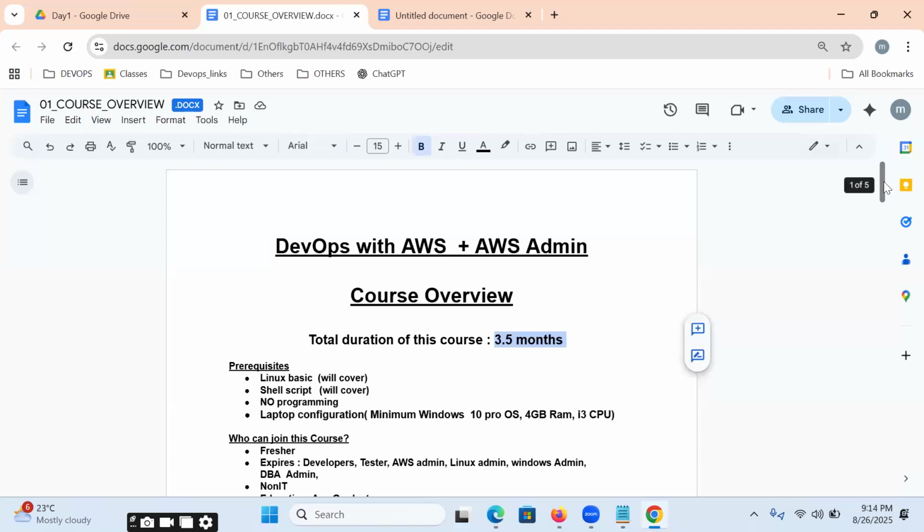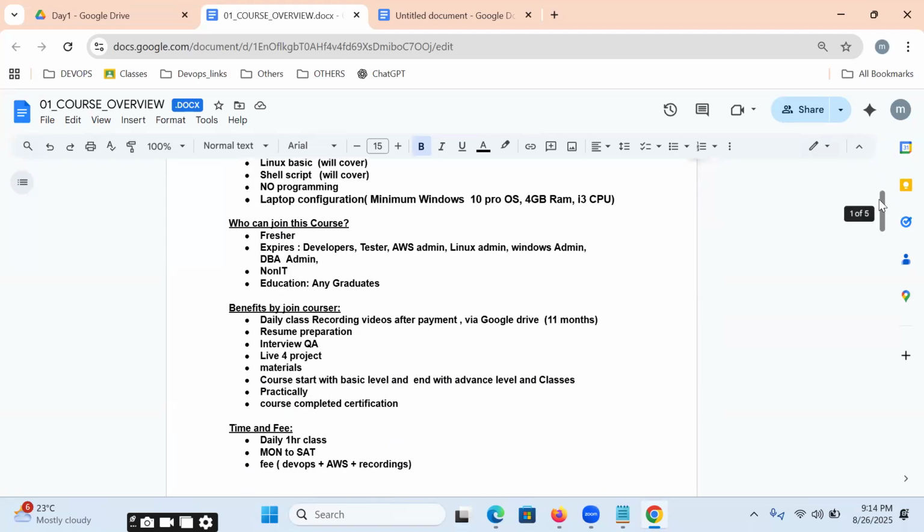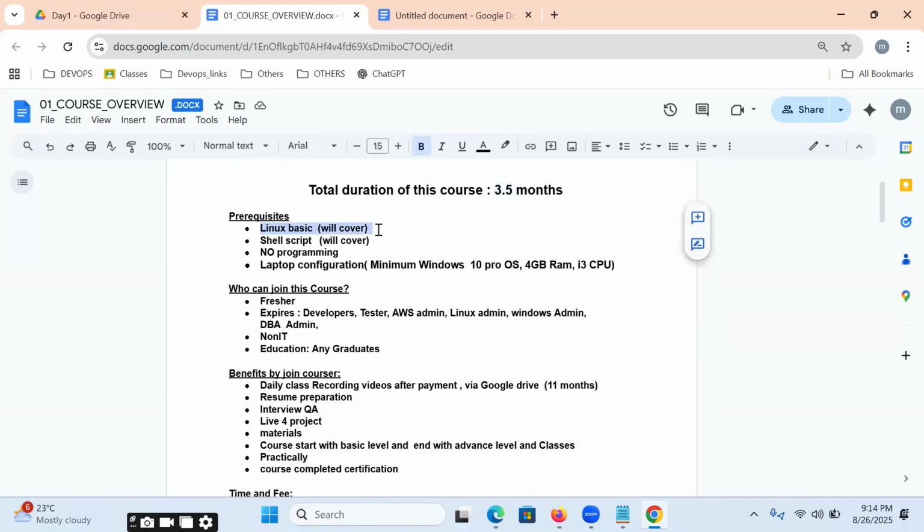And if you want to join this course, what are the prerequisites? Linux basics are required. Shell script is required, that I will cover. No programming, Java or .NET is not required. If you already have it, very good. You require a laptop with this configuration: Windows 10 Pro, 4 GB RAM, i3 processor. It is a minimum configuration. If it is more than this, also very good.